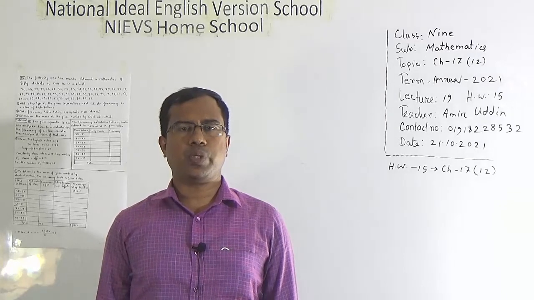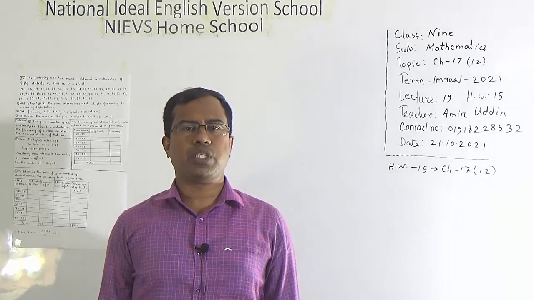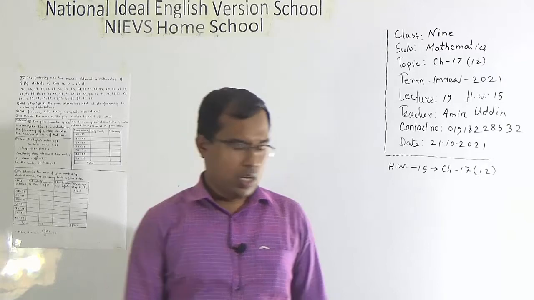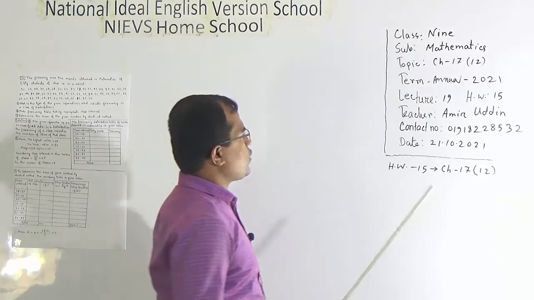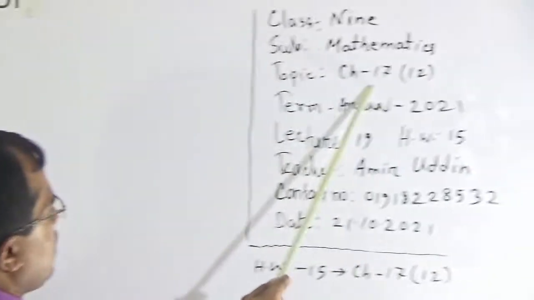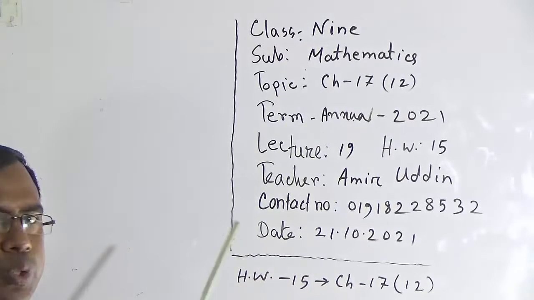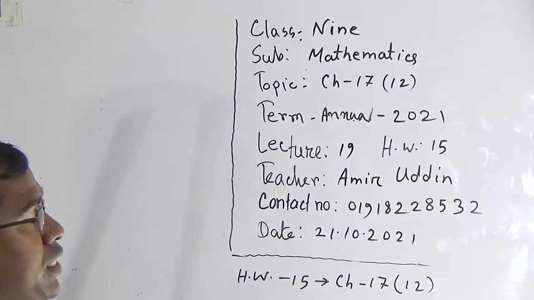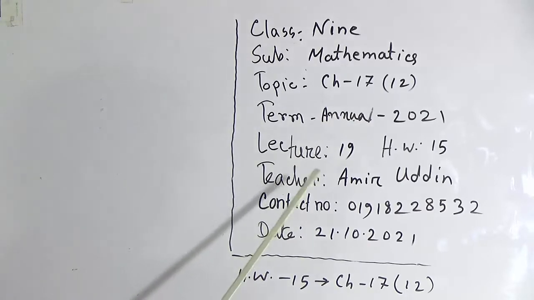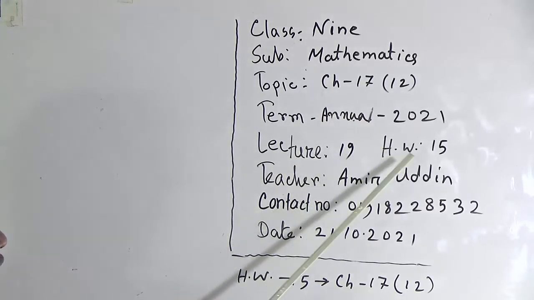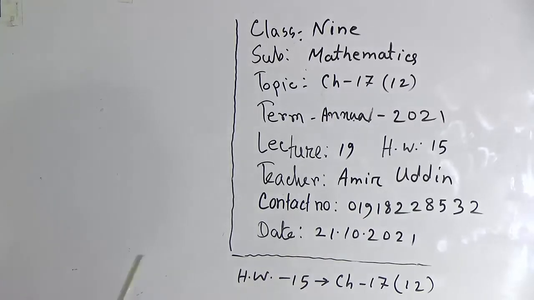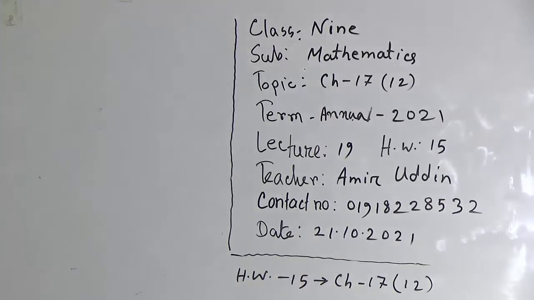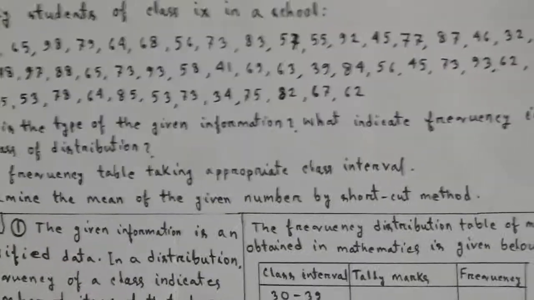Dear students, today I am going to take a math class for the students of class 9. Our today's topic is chapter 17, question number 12. Today we'll solve one CQ from the chapter named Statistics, and this is lesson number 19, HW number 15. Okay, dear students, now let us start our today's class. Here is the question given. At first I am reading the question.